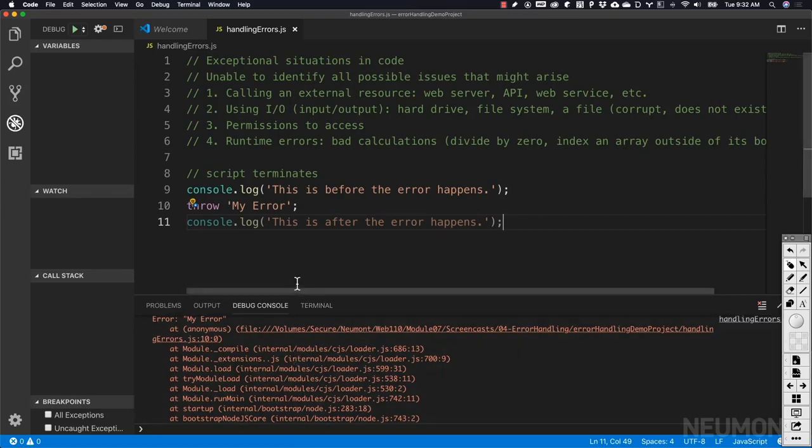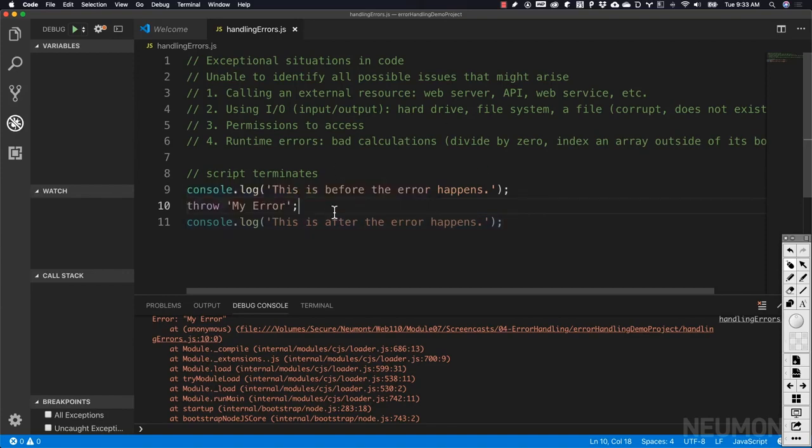Now this is okay if our script depends on whatever threw the exception or the error. So if we're calling an external web service, and we don't get results from that web service or API call, and we don't want our script to continue executing because this is a terminal failure, then we may just want to throw an error and have our script completely fail, and then the user has to reload the browser or do something to restart that script.